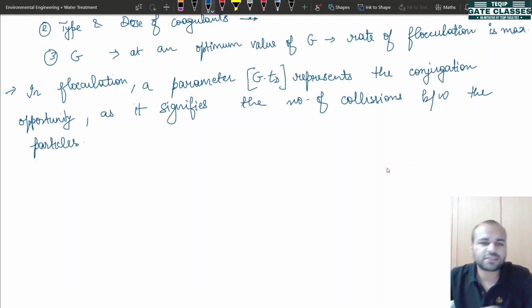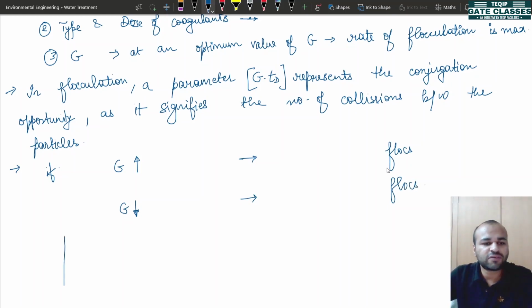See, now let us try to understand with an example. We will be seeing two cases for this combination. For the first case, let us say that the value of G is high, and for the second case, the value of G is lower or less. So what will be the effect on the type of flocks that we see?